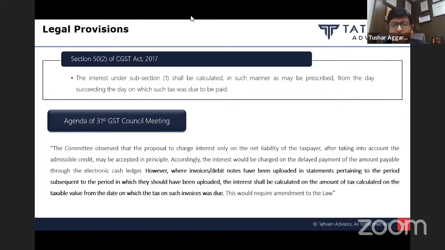However, where invoices, debit notes have been uploaded in statements pertaining to the period subsequent to the period in which they should have been uploaded, the interest shall be calculated on the amount of tax calculated on the taxable value from the date on which tax of such invoice was due. This would require amendment in the law.